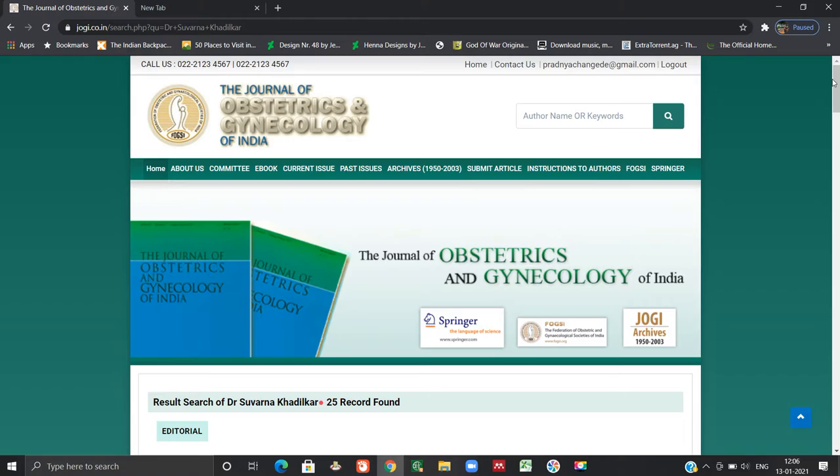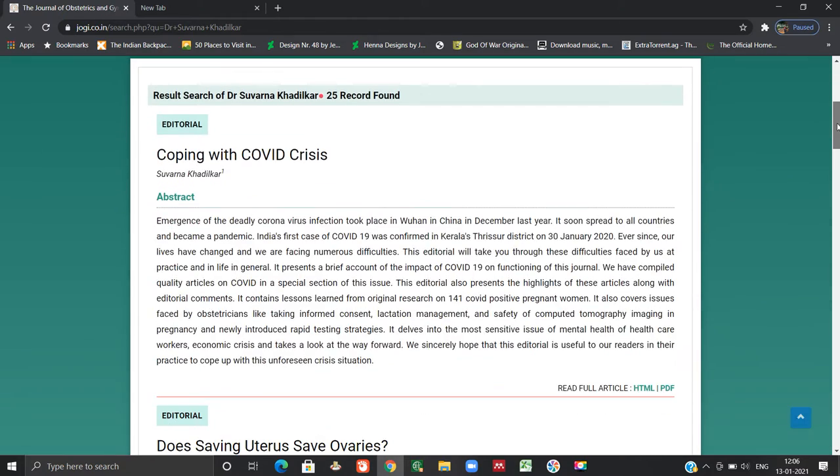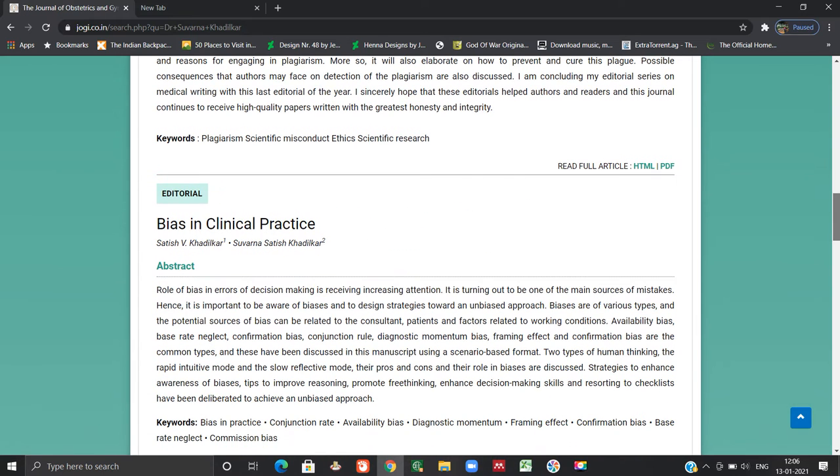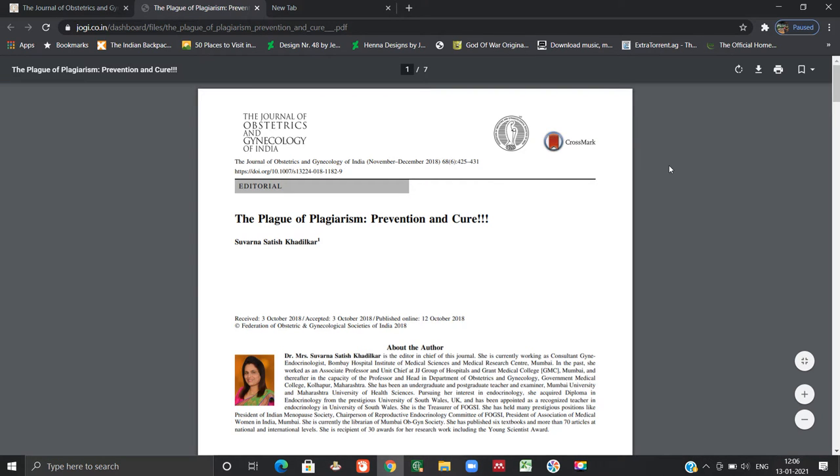As you can see, 25 records have been found. I can download any article that I wish to read in HTML or PDF format. So this is the PDF version of the article.